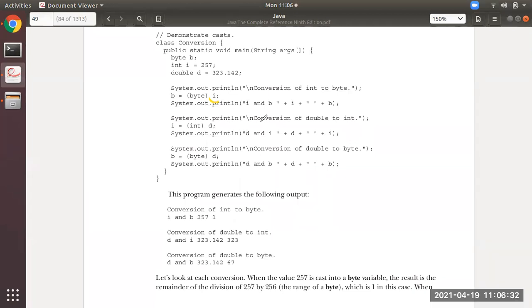So what is the remainder? You all please calculate also, and you can see the remainder will be 1. So that is, the b value is 1.